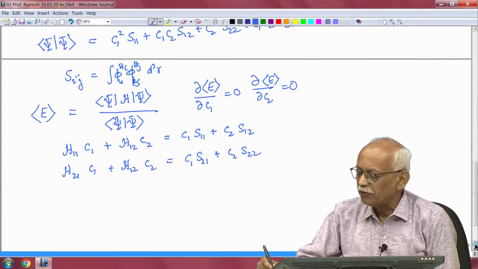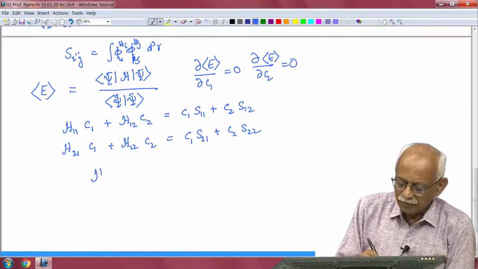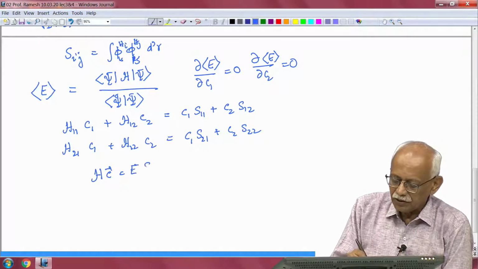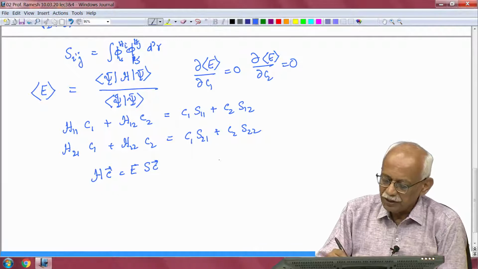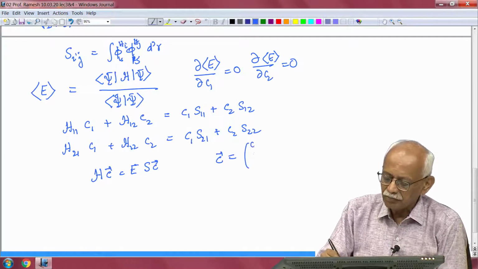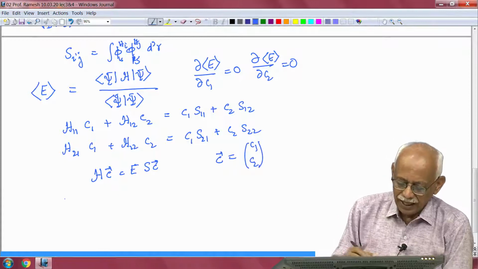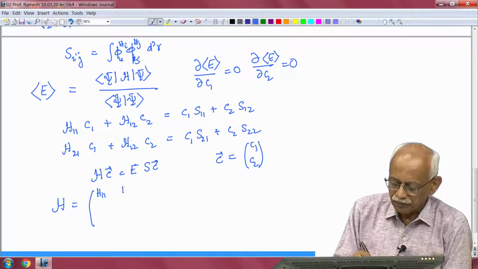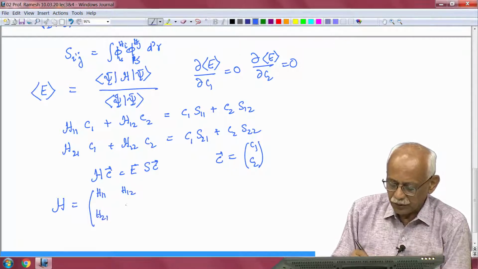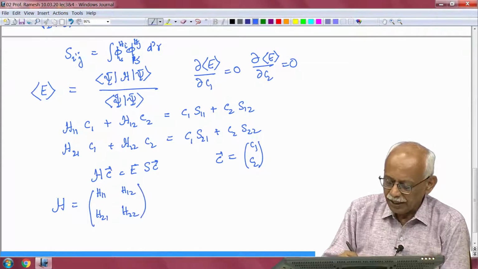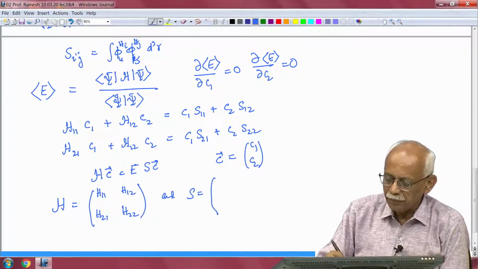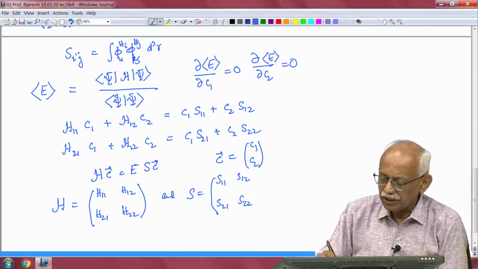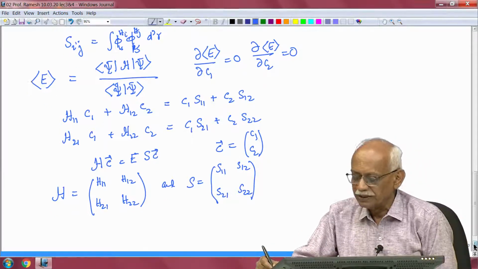or I can write it in the matrix form, which is usually done, to say that Hc is equal to E times the matrix S times C, where C is this vector C1 C2, and H is the matrix H11 H12 H21 H22, and similarly S is equal to S11 S12 S21 S22. So, I have two matrices and I need to solve this equation.